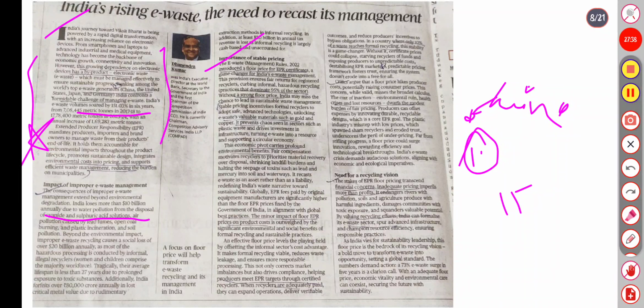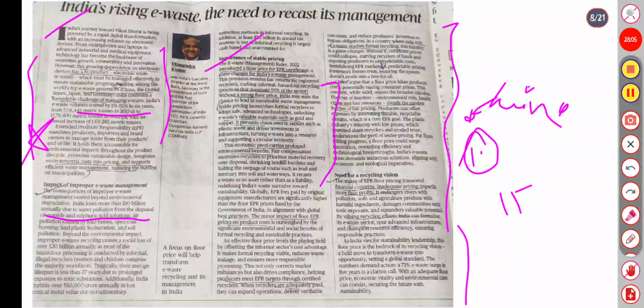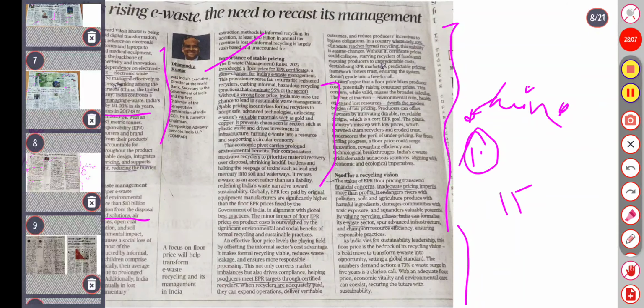The importance of stable pricing is that waste management introduces a floor price for EPR certificates, a game changer for India's waste management. Stable pricing incentivizes formal recycling sectors, such as plastic waste, and drives investment in infrastructure. The cost of floor-priced EPR is outweighed by its benefits. So just go through this editorial; it can be important, and read it after the prelims exams. For mains, specific data is already added and very beautifully presented by the writer.